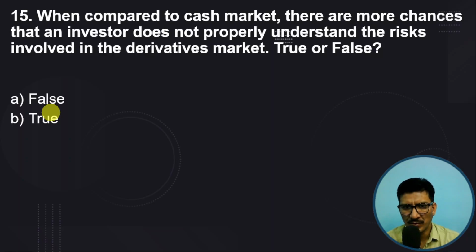So an investor finds it more difficult to understand than the cash market. When compared with the cash market, of course the level of difficulty is higher. So the answer is true.